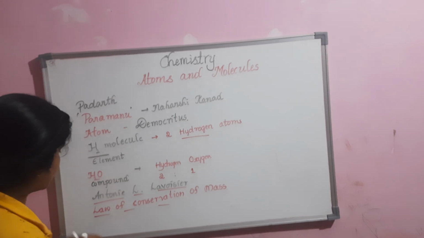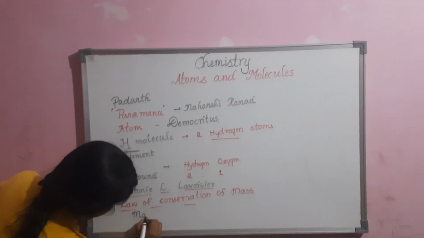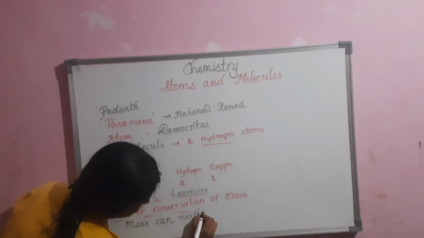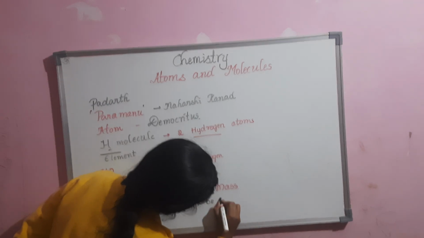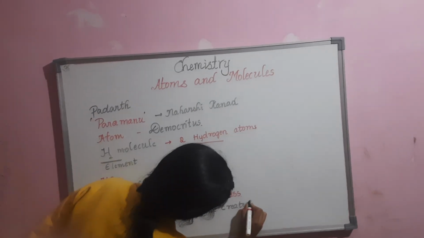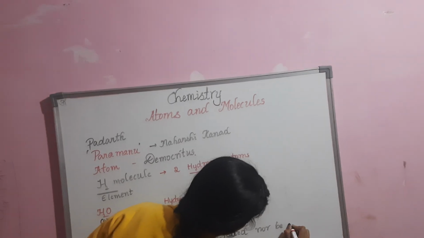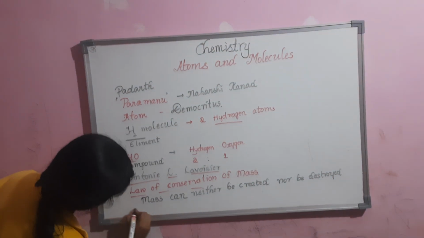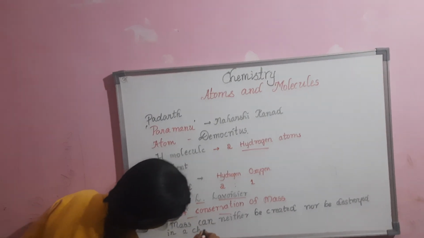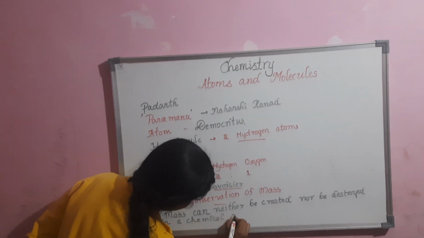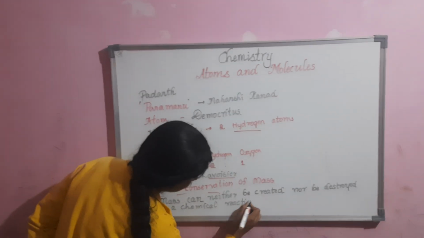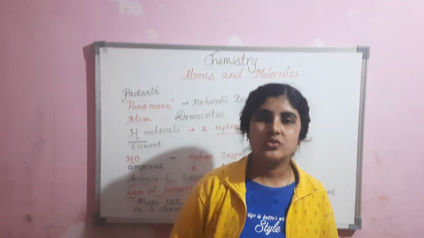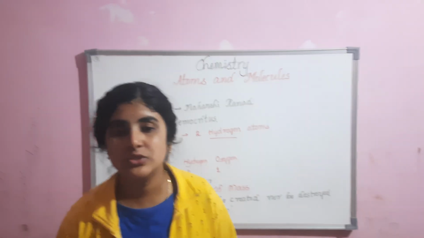Mention it: mass can neither be created nor be destroyed in a chemical reaction, which means the sum of the masses of the reactants is equal to the sum of the masses of all the products.